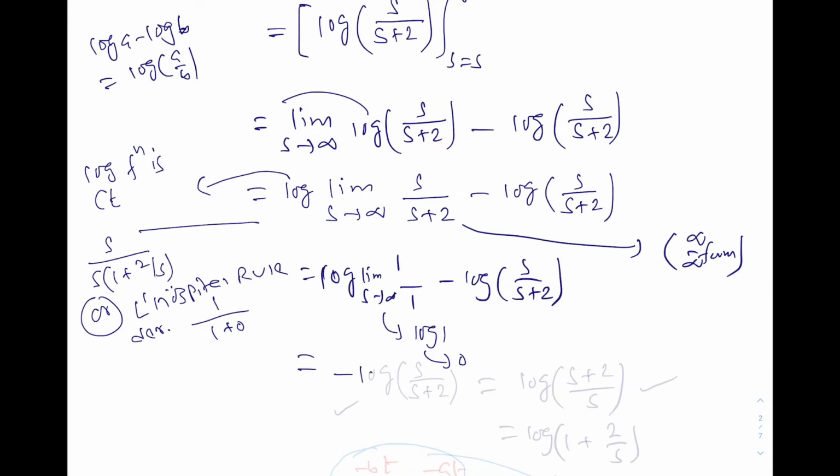So the answer is minus log of s over s plus 2. Or you can have log of s plus 2 over s, you can write either this one or this one.